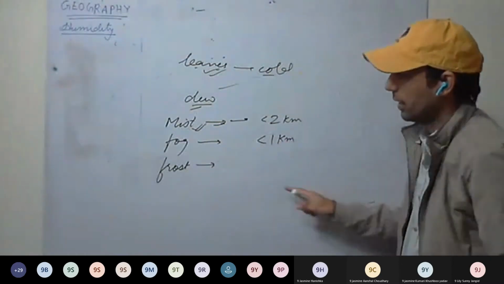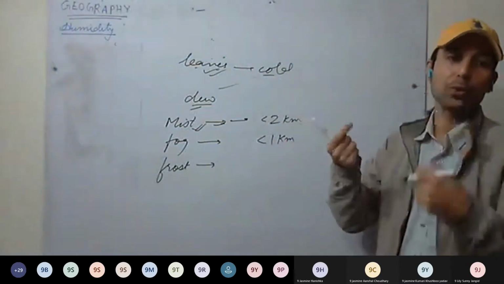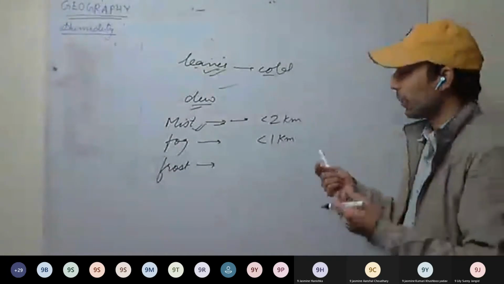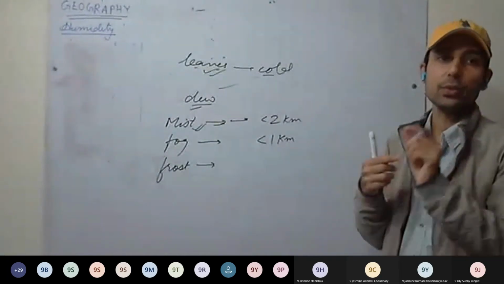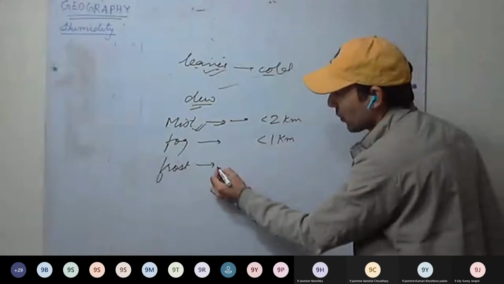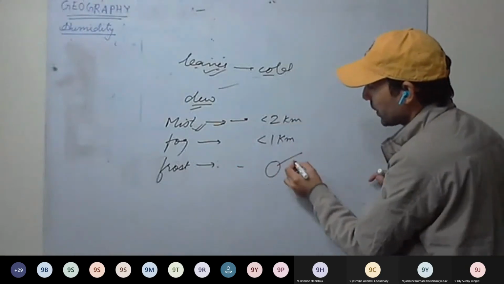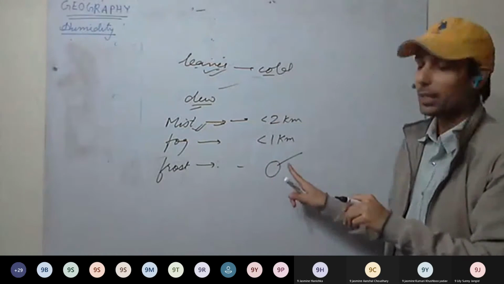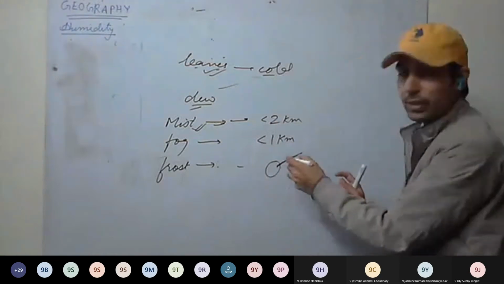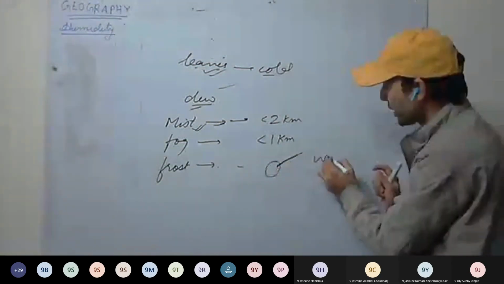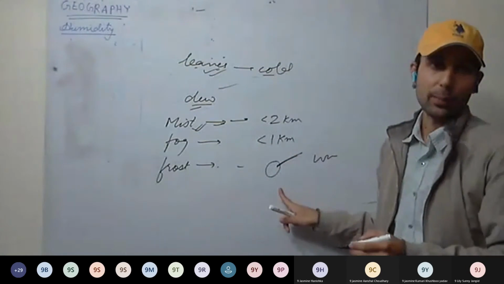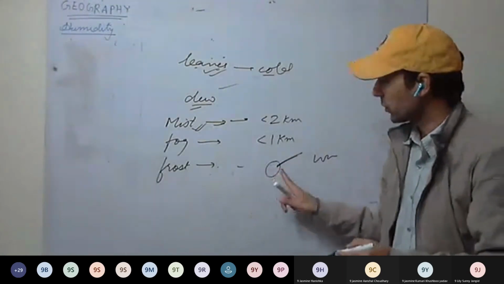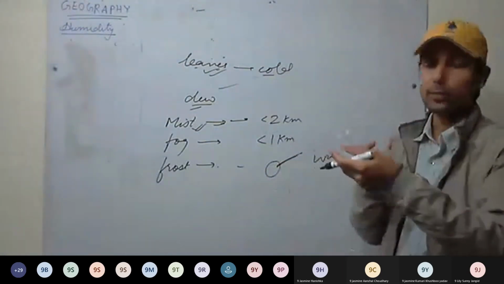Frost, what happens? If the dew point is below the freezing point of water, the water vapor directly converts into ice. Ice crystals are formed. You have seen this mainly in agriculture, in farms in cold regions where cherries, grapes, or vines are grown. Frostbite does happen there.